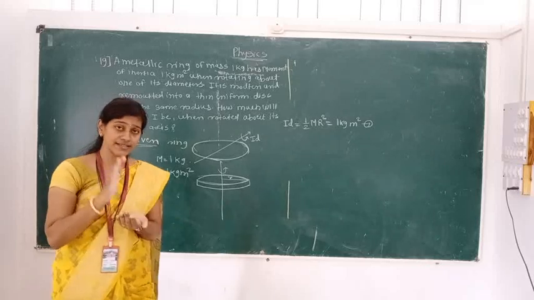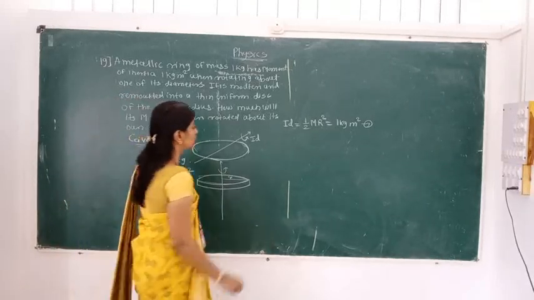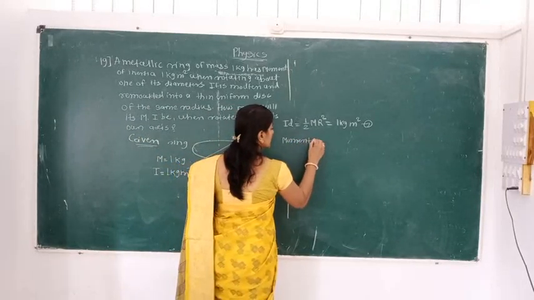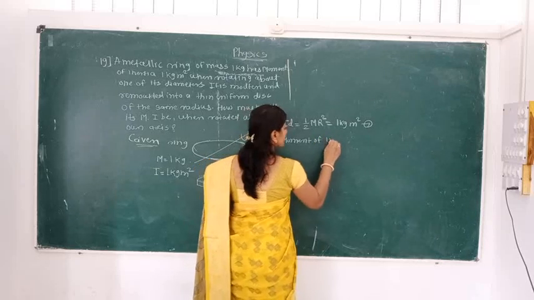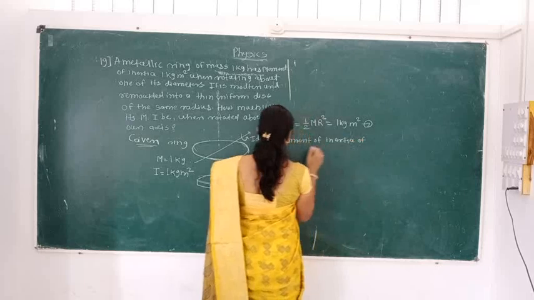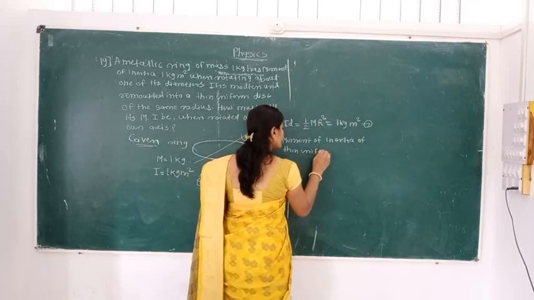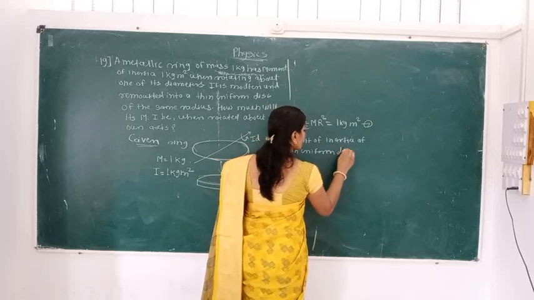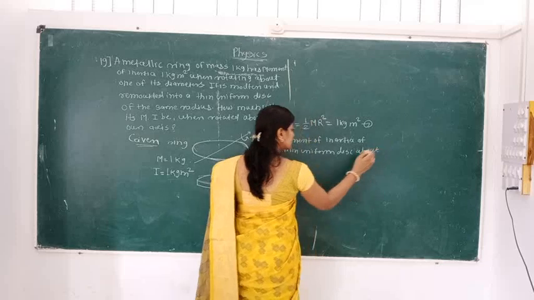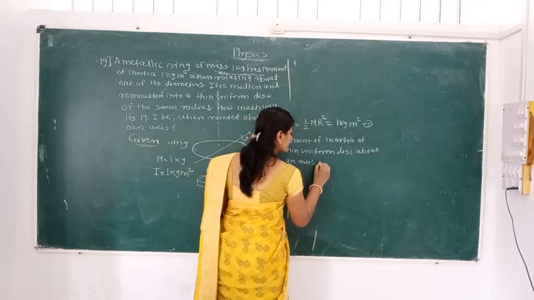That means the mass is similar, the radius is also similar. Here we have to find out the moment of inertia of a thin uniform disc about an axis passing through the center.